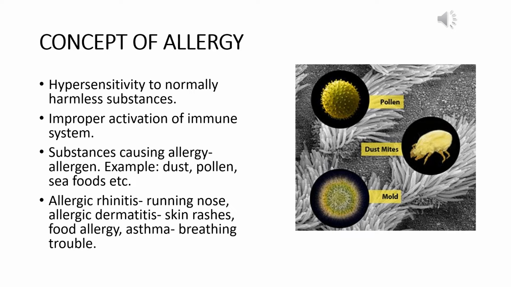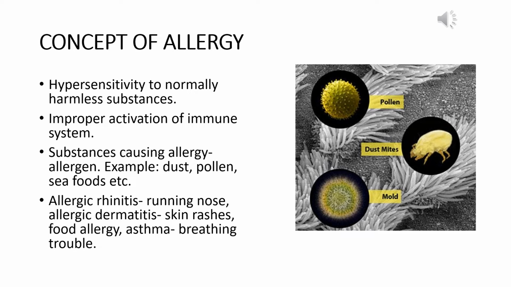That is, the immune system is not activated against some harmful substance, but it is reacting to some harmless substance in an improper manner. The substances that can cause allergy are harmless, as we have discussed, like dust, pollen, seafood, etc. These otherwise harmless substances might cause allergy in some people who are hypersensitive. The substances that are causing allergy are called allergens.